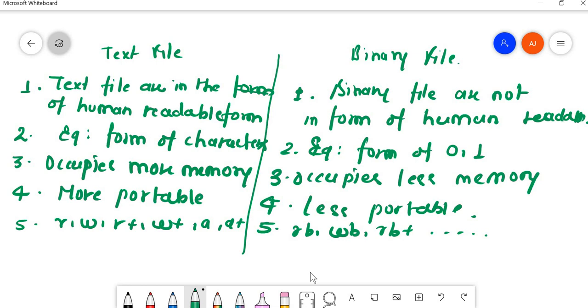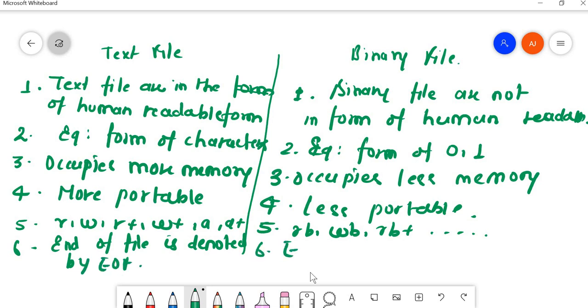The next difference is the end of file: in a text file the end of file is denoted by EOF, and in a binary file it is not denoted by EOF.